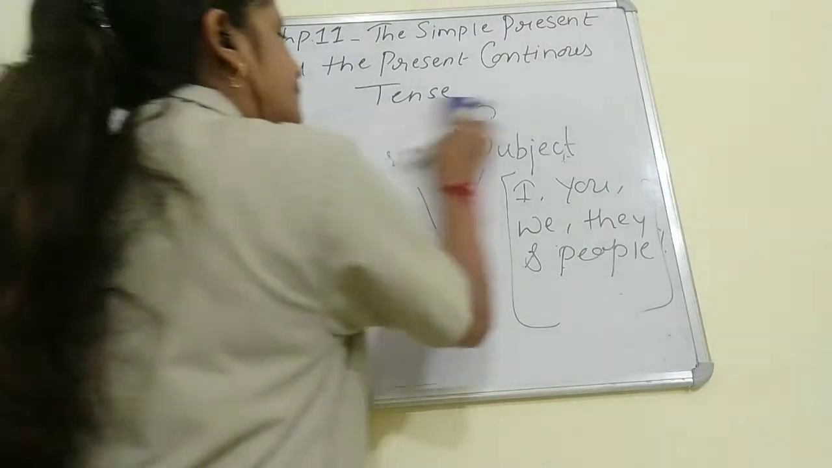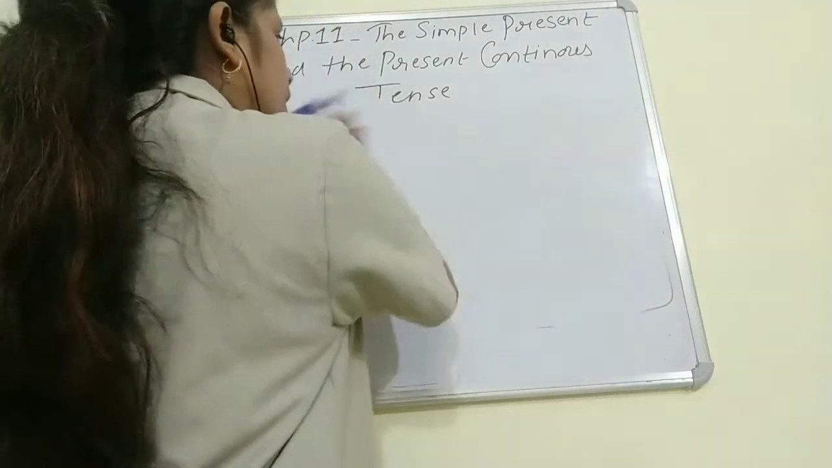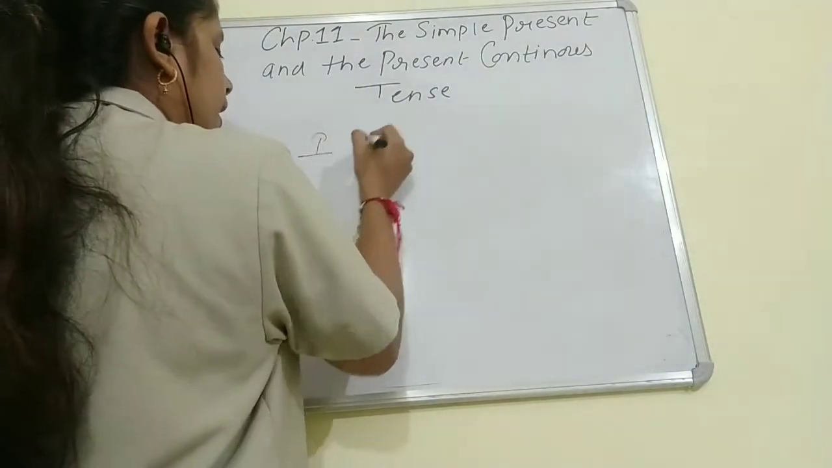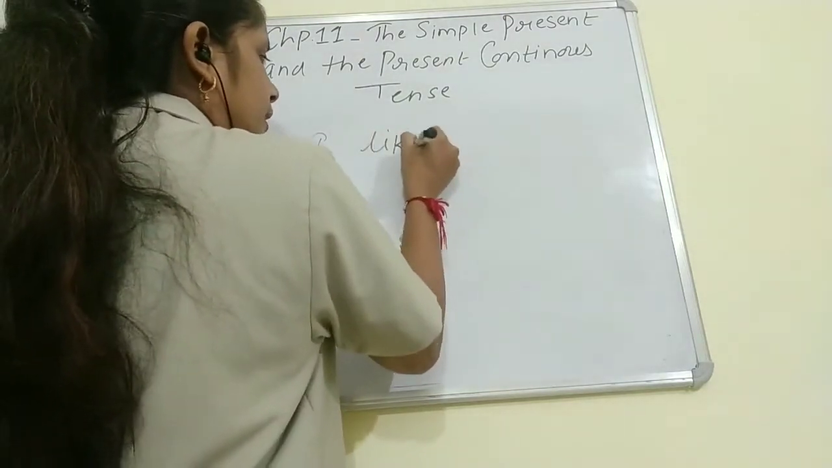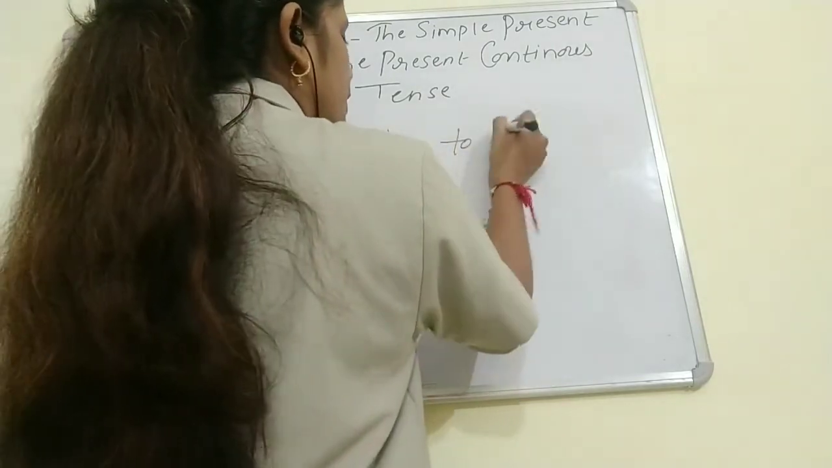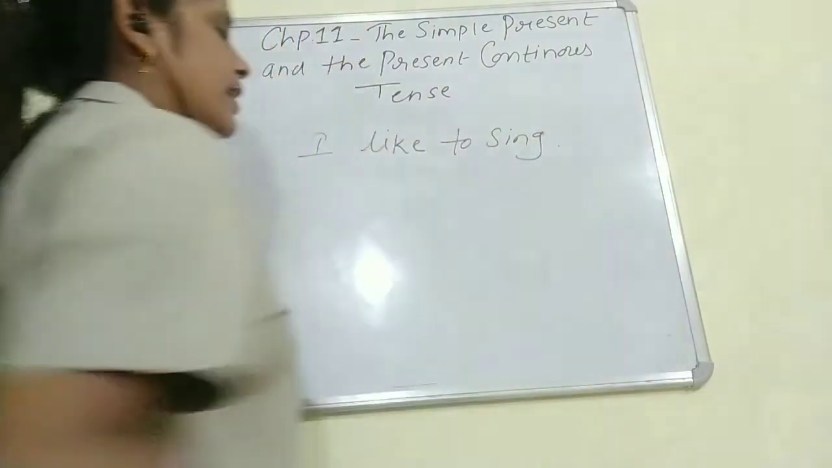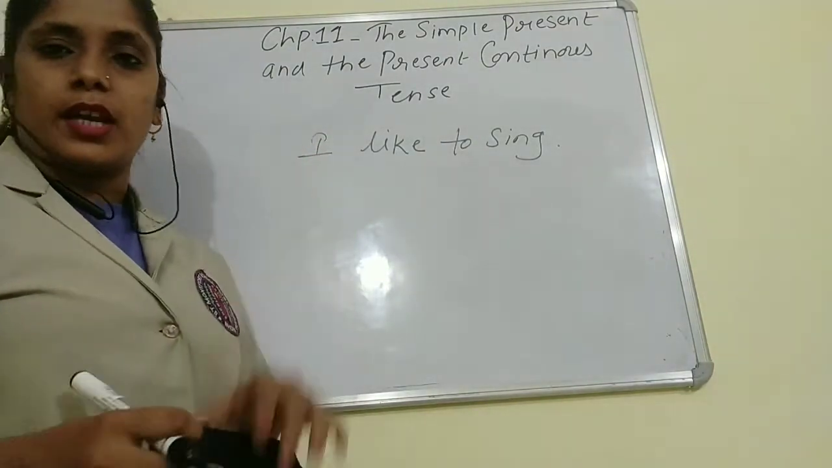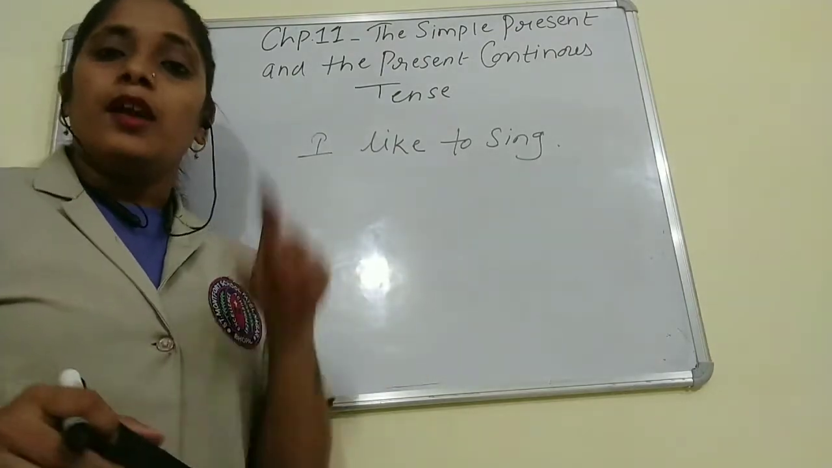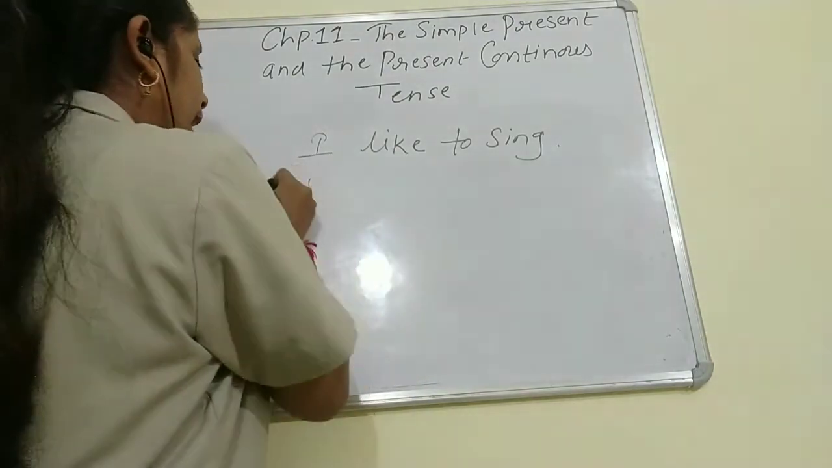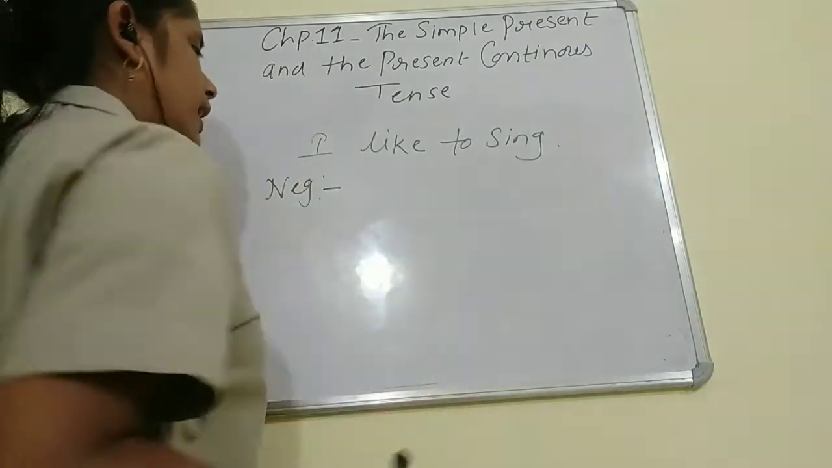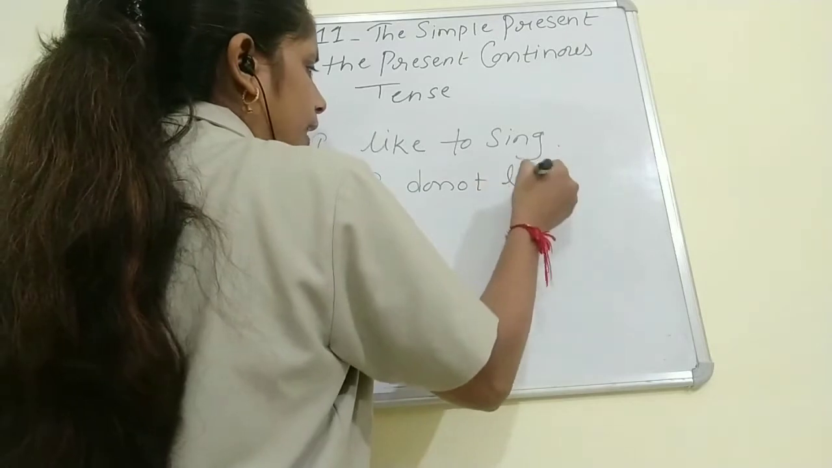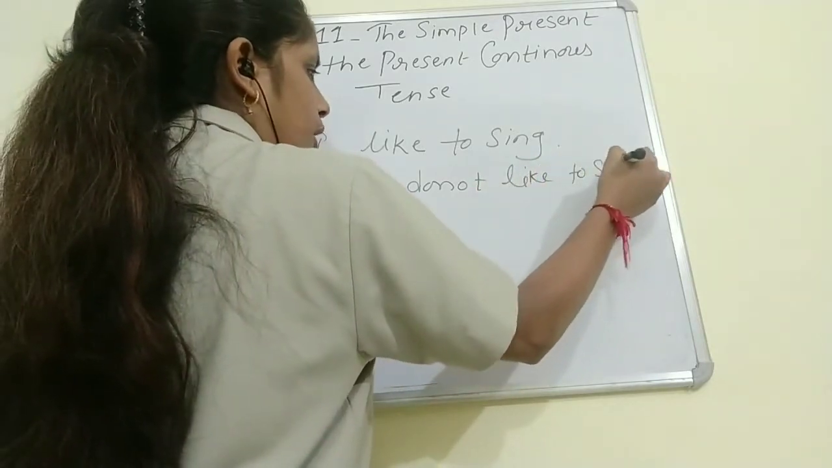Now let's see. See children, the sentence is I like to sing. So I is our subject. With I, what do we have to use? We have to use do not. So the negative sentence will be I do not like to sing.